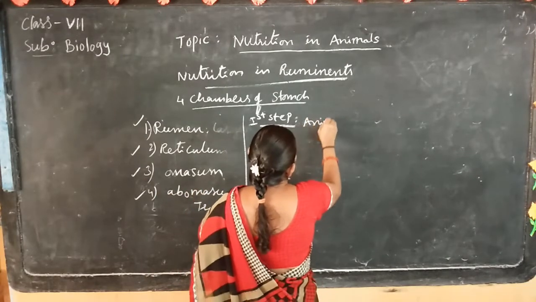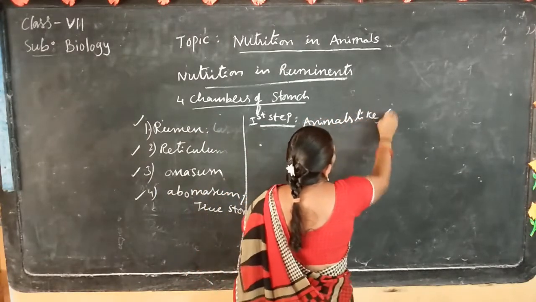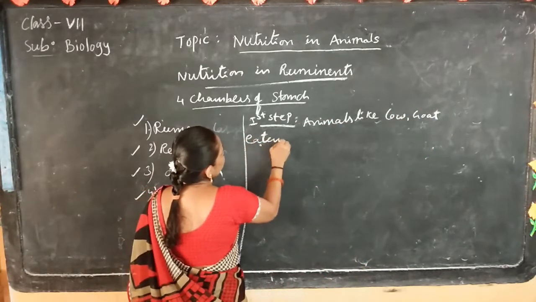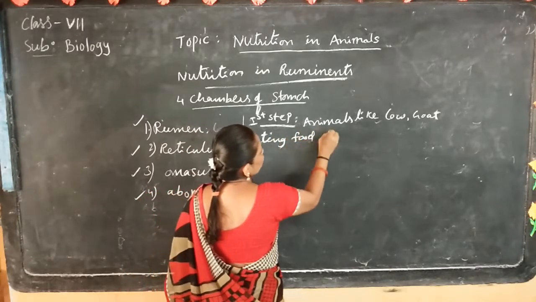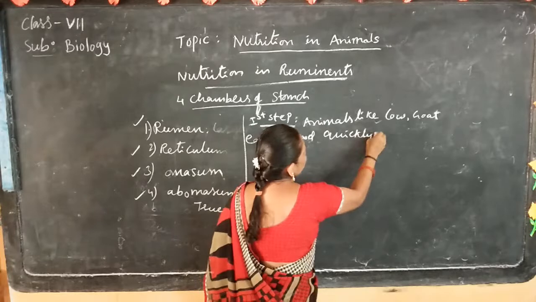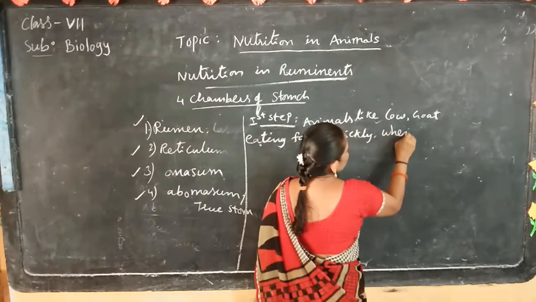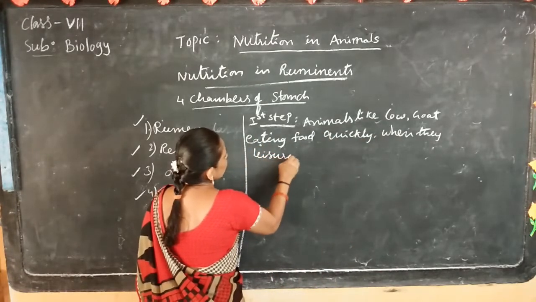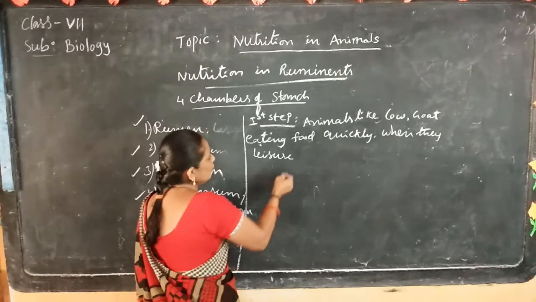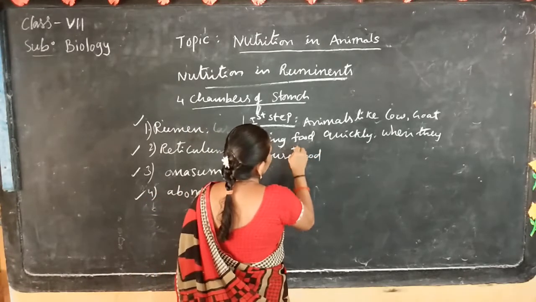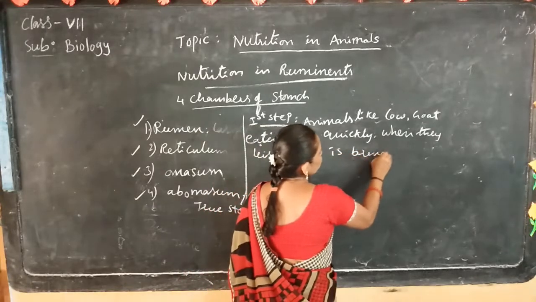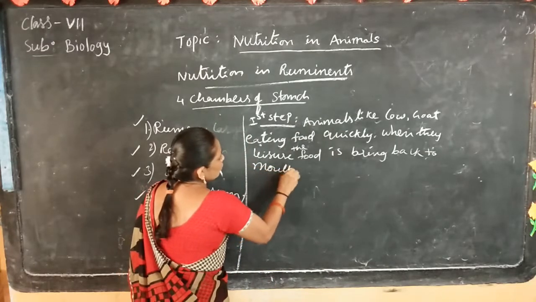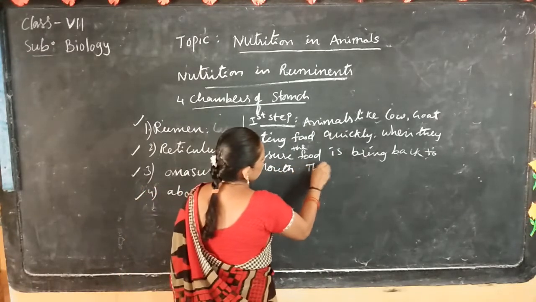Animals like cow, goat eat food quickly. When they are at leisure, the food is brought back to the mouth. This process is called rumination.